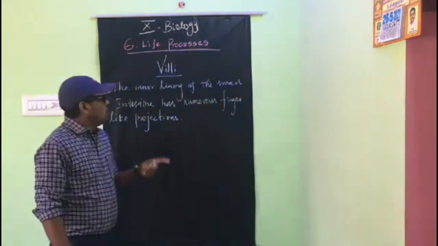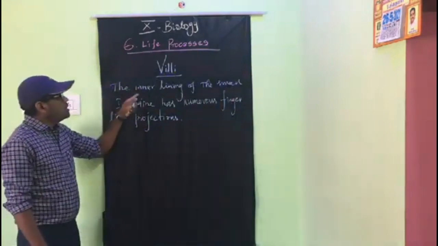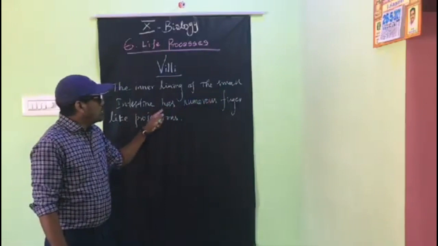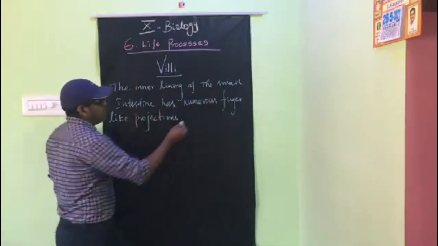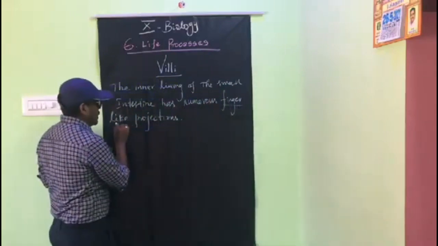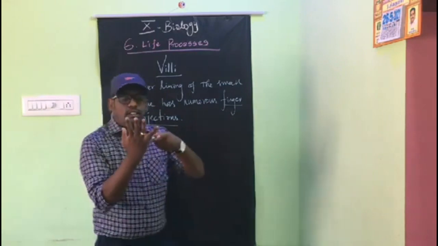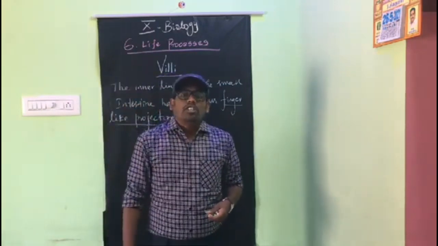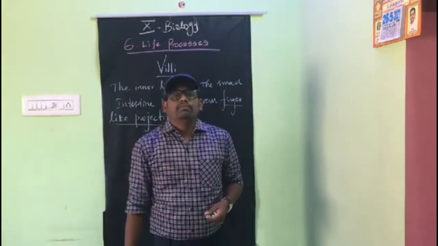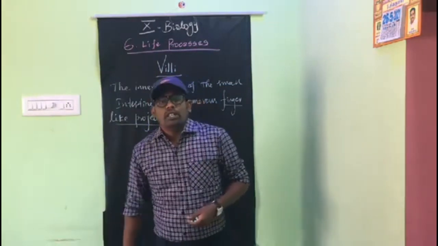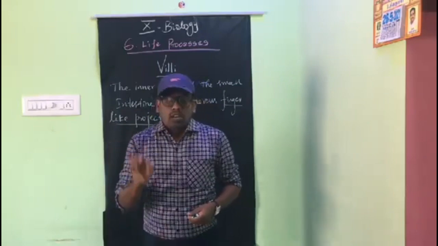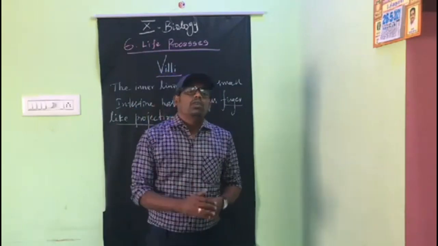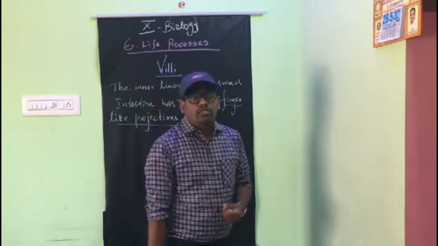And the inner lining of the small intestine has finger-like projections. These finger-like projections are called villi. So what is the role of the villi? The villi absorb the digested food.